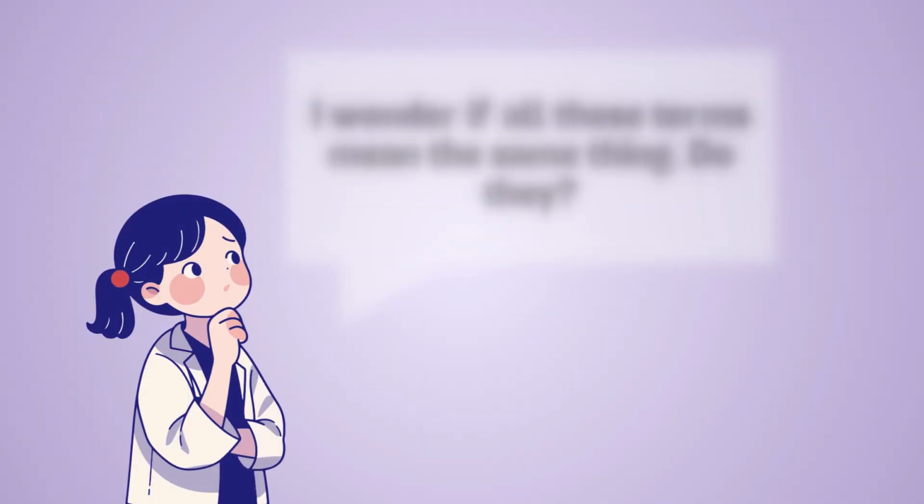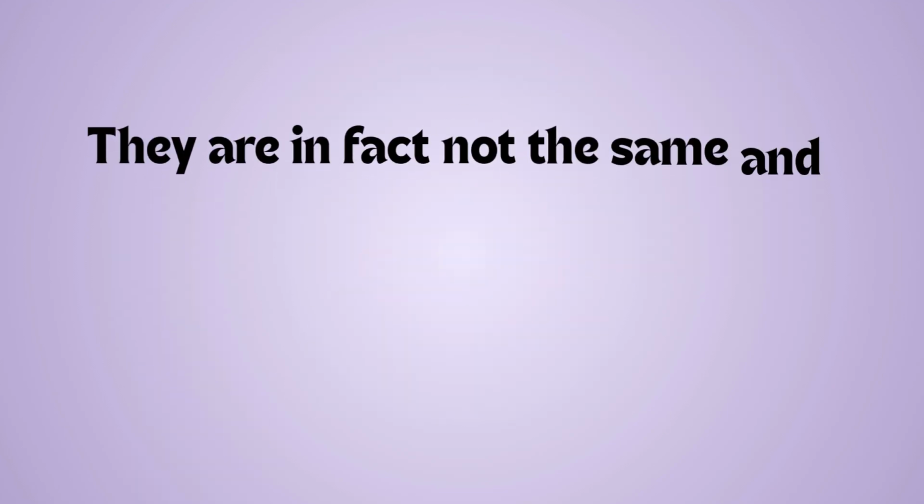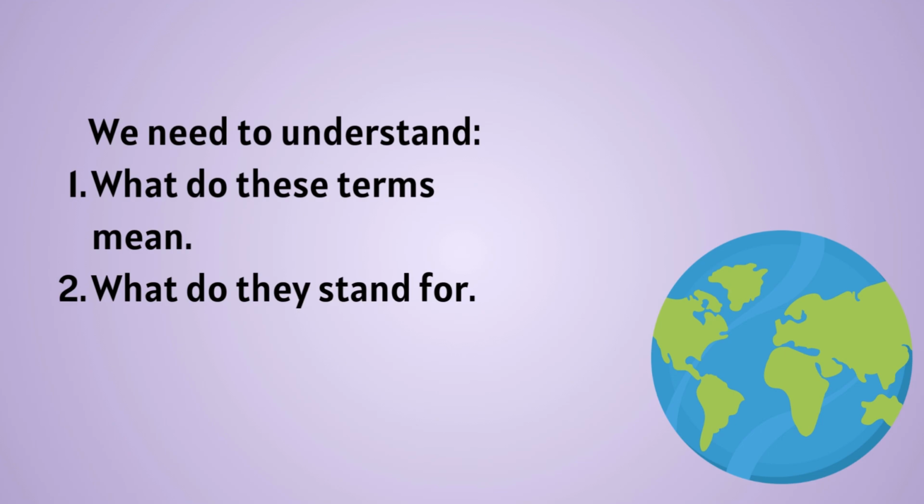This must have made you wonder if these terms are the same and if they are interchangeable. Well, I'm here to tell you that these words are not the same. And therefore, before understanding how to measure national income, it is important for us to understand what these terms mean and what they stand for. So, let's get into it.